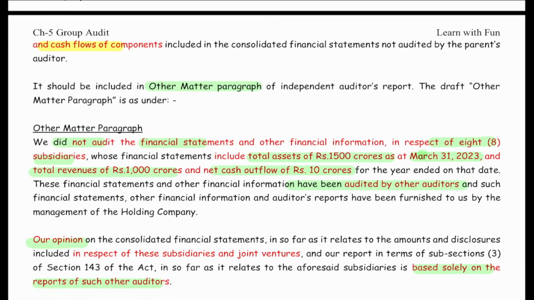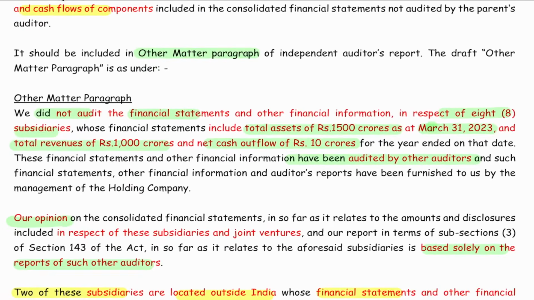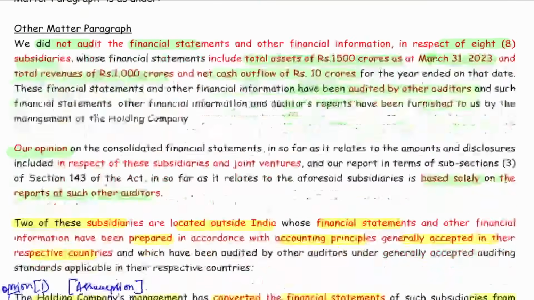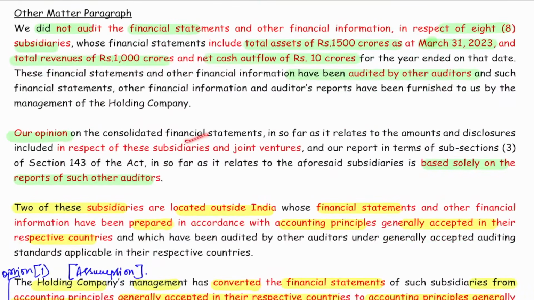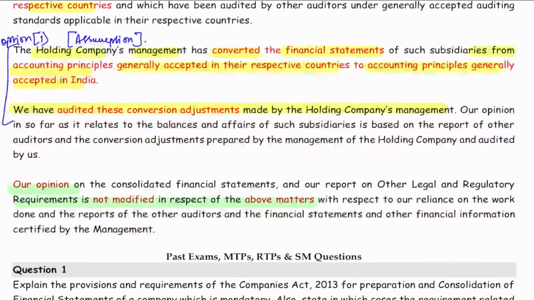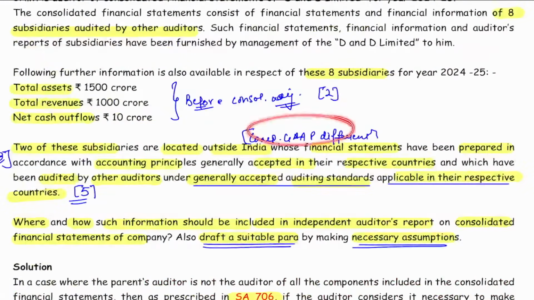How to include this other matter para? Please focus, very easy. We did not audit the financial statements of 8 subsidiaries, which include total assets of 1500 crore, revenue of 1000 crore, cash flows of 10 crore, as given in the question. These are audited by other auditor. And then say our opinion for these subsidiaries and joint venture is based on the report of such auditor. And lastly say our opinion is not modified for the above matter. Clear? Clear, sir.